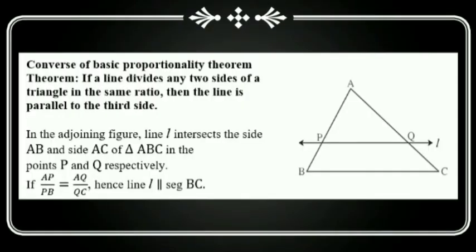Converse of basic proportionality theorem statement: if a line divides any two sides of a triangle in the same ratio, then the line is parallel to the third side. In the adjoining figure, line L intersects the side AB and side AC of triangle ABC in the point P and Q respectively. If AP divided by PB equal to AQ divided by QC, hence, line L parallel to segment BC.